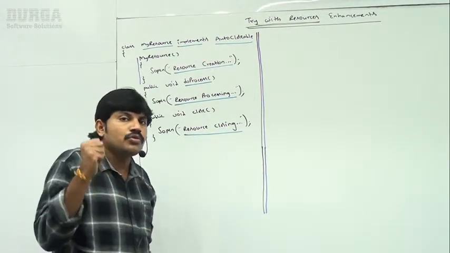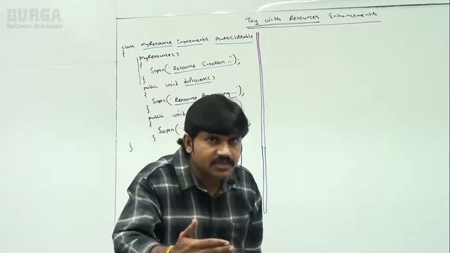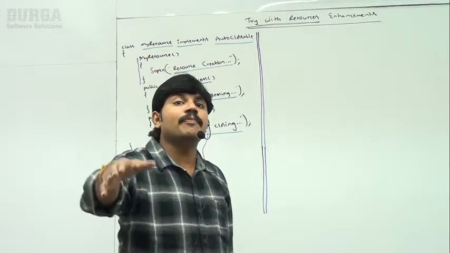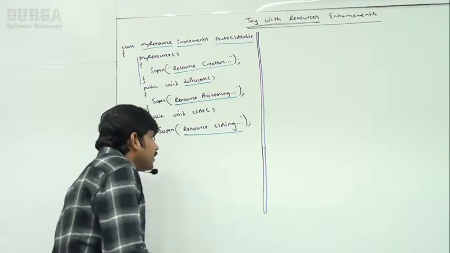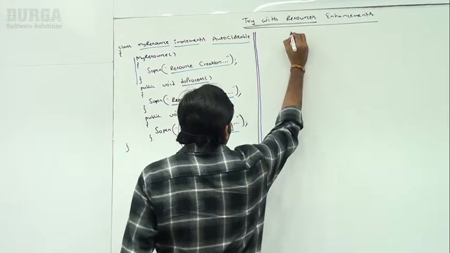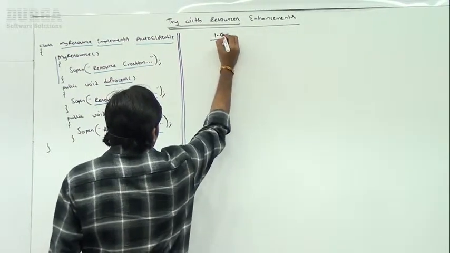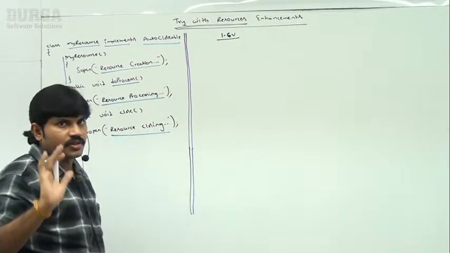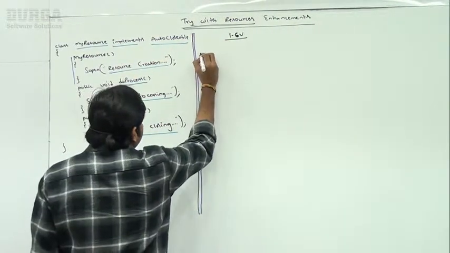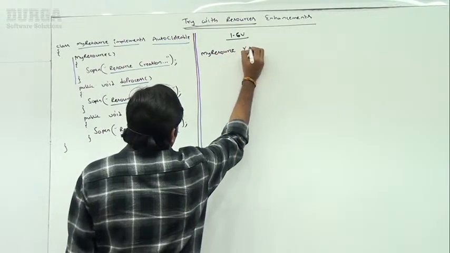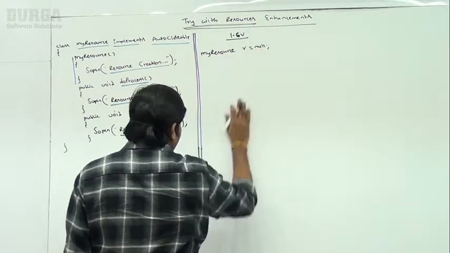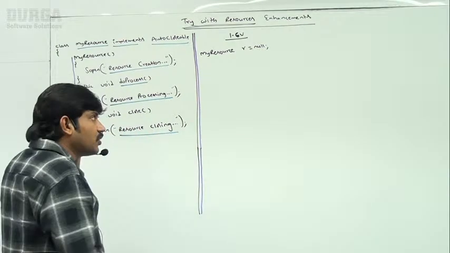Sir, how to use this resource in 1.6 version, 1.7 version, 1.9 version? I will discuss. Observe, if I want to write 1.6 version code, have a look very carefully. What is the way we can write? MyResource r = null.